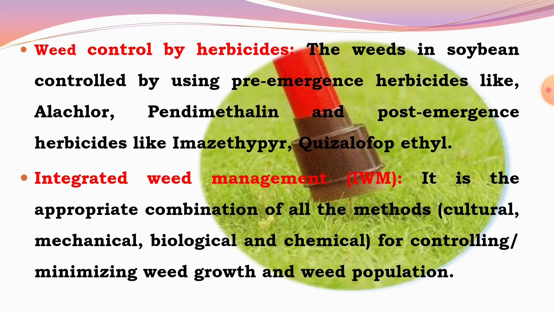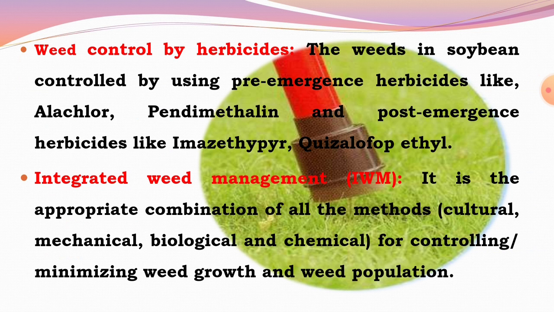Okay, then weed control by herbicides. By using chemicals or herbicides, the weed growth is also controlled. Herbicide means the chemical which is used to control the weed growth. The weeds in soybean crop can be controlled by using herbicides like alachlor and pendimethalin.